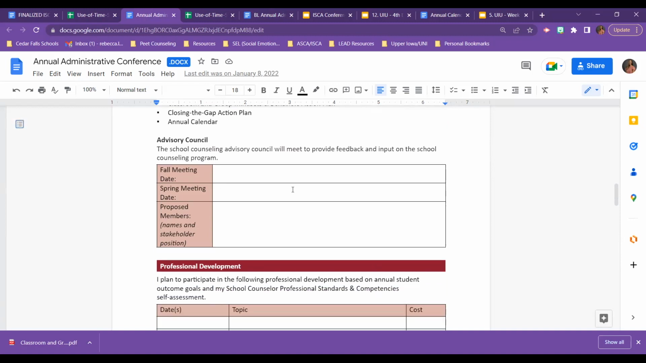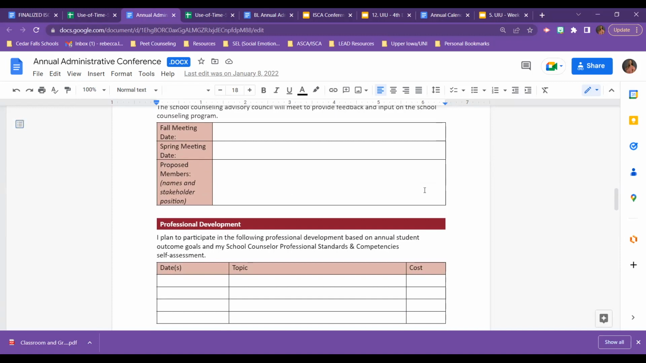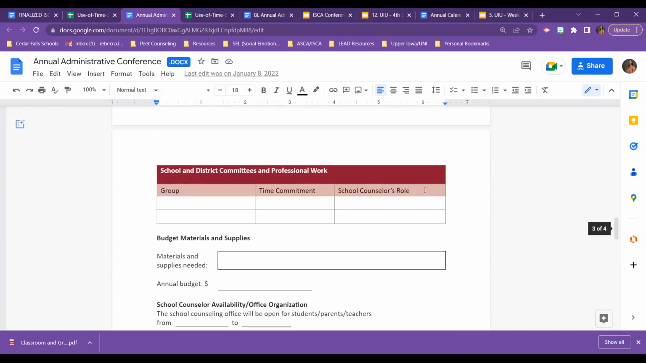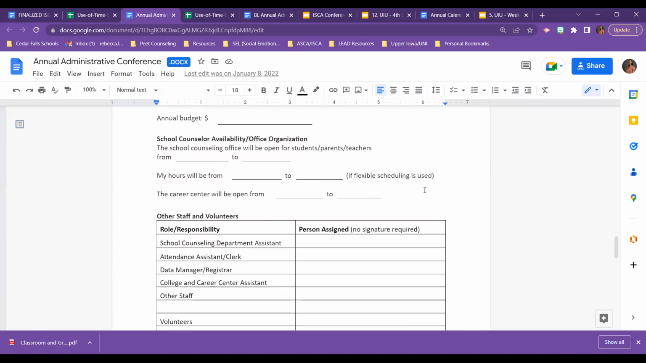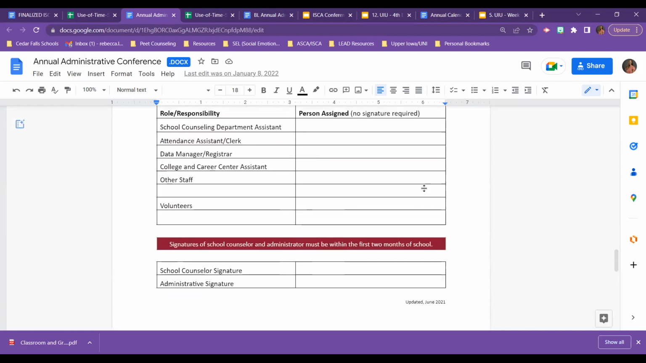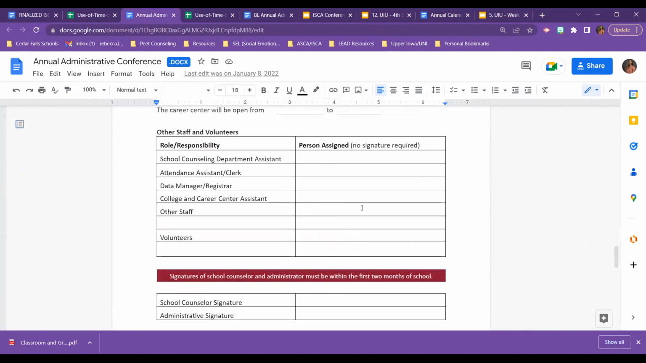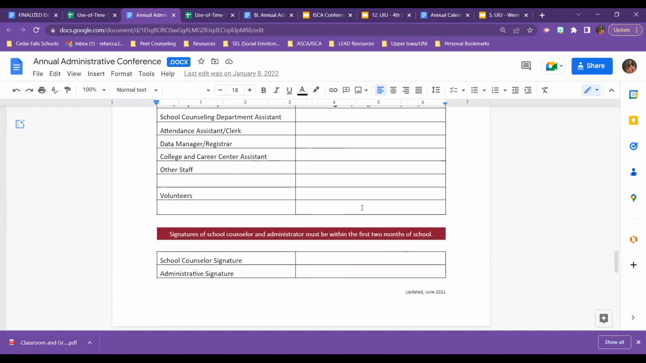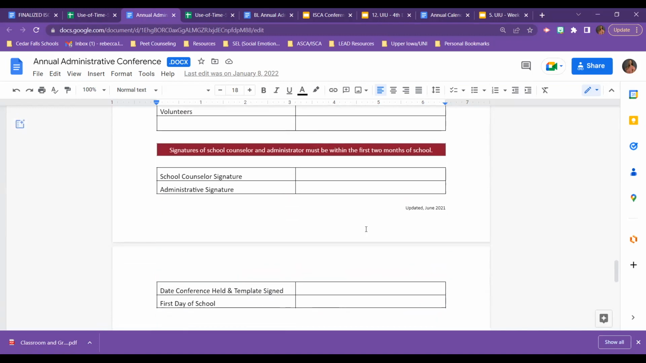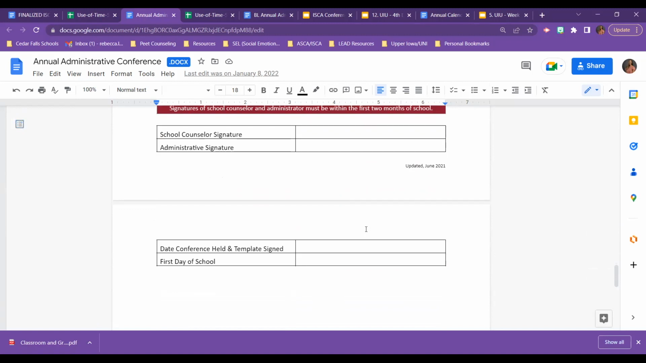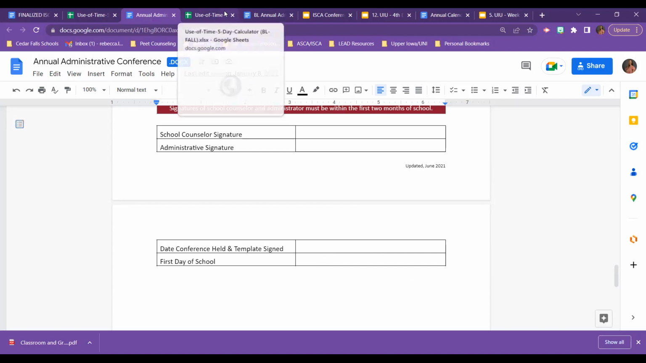But for this part of the template, you can leave that blank if that is a component you have not fully reached yet as a part of your comprehensive programming. Your plan for professional development, district committee and professional work, your annual budget for your program, people within your building who have these responsibilities and who they're assigned to. And this is where those signatures are important between the school counselor and the supervising administrator, the date that the conference was held. And again, not necessarily a conference as we typically think of that word, a formal meeting, and what your first day of the school year was.